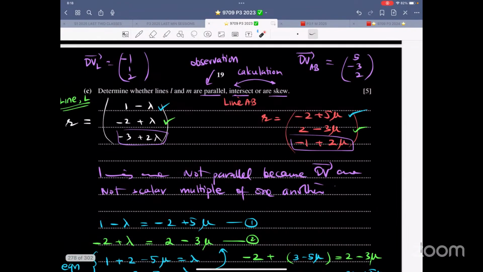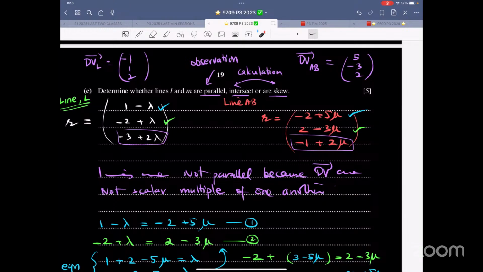Nice question. Parallel, you can get it by observation. This is -1, 1, and 2. This is 5, -3, and 2. Lines are not parallel because direction vectors are not scalar multiples of one another. So you have to write this statement. So that is one thing, first of all.